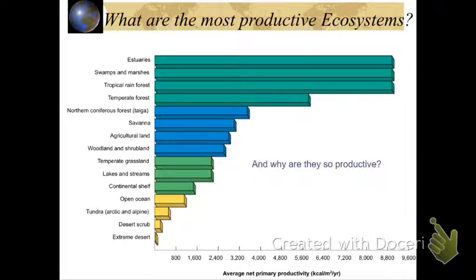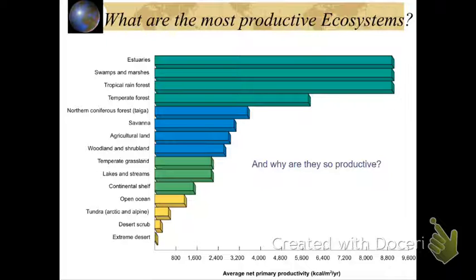But what's interesting is there's vast differences in the productivity of different biosystems. Estuaries have huge amounts of productivity. Why? Because they are at the end of a river where there's all the nutrients coming down through the river, and they hit the estuaries where there's plenty of water, there's plenty of sunlight, there's plenty of nutrients, and therefore they have huge productivity.